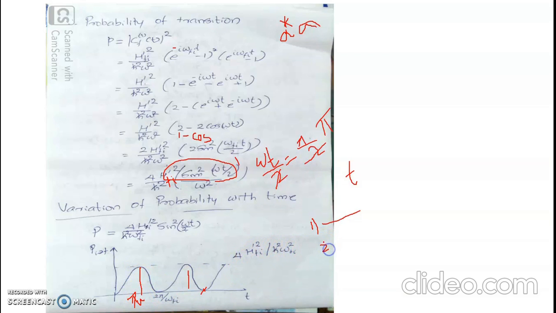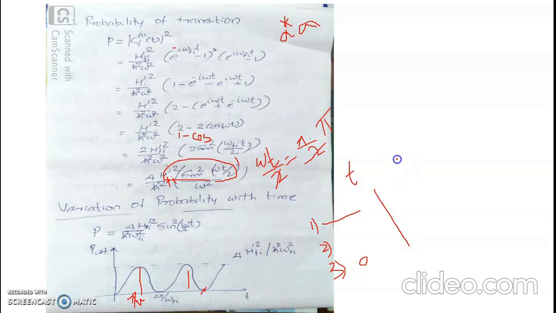That is the second point. And the third point: when time of exposure t is an even multiple of pi by omega, then there is no question of transition and the transition probability is 0. This now makes one of our hypotheses or expectations wrong.